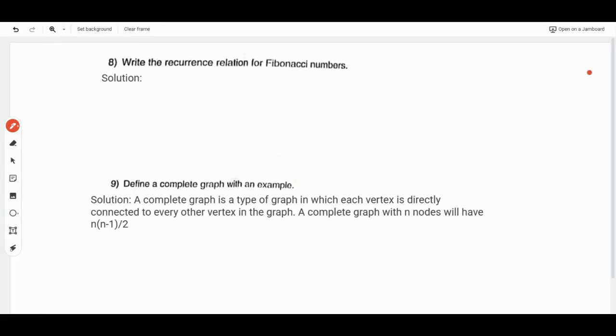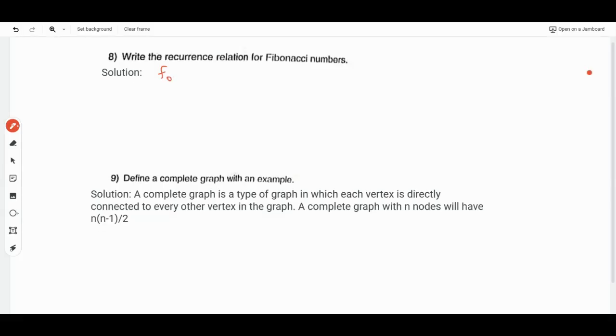Write the recurrence relation for the Fibonacci number. For Fibonacci, f0 is fixed at 0 and f1 is 1. What is the Fibonacci series?